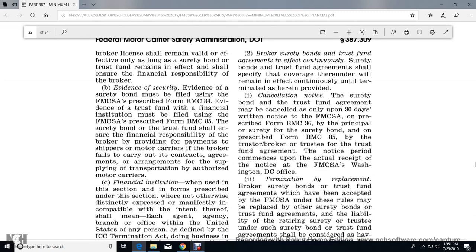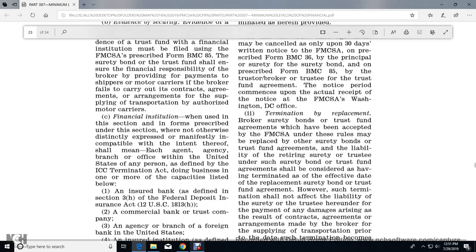Evidence of the surety bond must be filed with the Federal Motor Carrier Safety Administration on prescribed form BMC 84. Evidence of the trust fund at a financial institution must be filed with the Federal Motor Carrier Safety Administration on prescribed form BMC 85. The surety bond or trust fund shall ensure the financial responsibility of the broker by providing for payment to the shipper or motor carrier if the broker fails to carry out its contracts, agreements, or arrangements for supplying transportation by an authorized motor carrier.